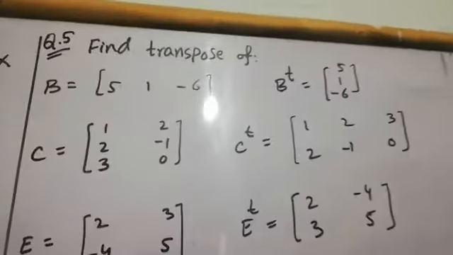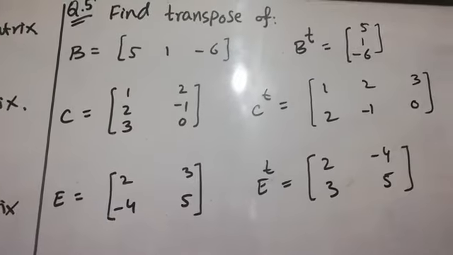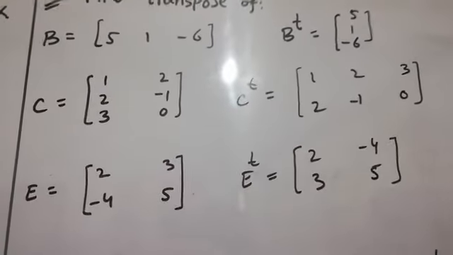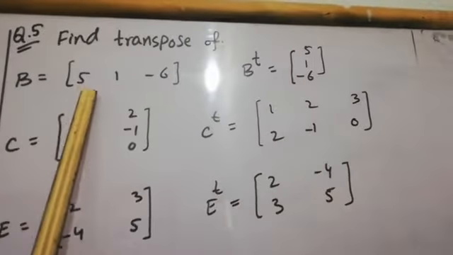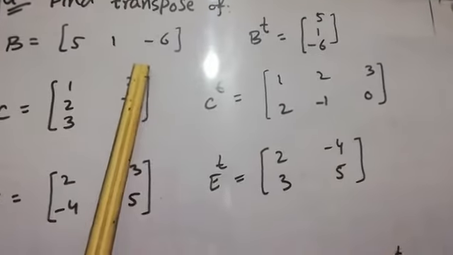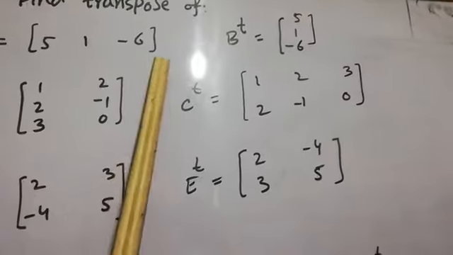Question number 5. Find the transpose of. Dear student, transpose means when we interchange the rows into columns or columns into rows, then this is known as a transpose. This is matrix B, 5 1 minus 6, and in its transpose this is one row, and in its transpose there is one column. Okay, this row will become like this.